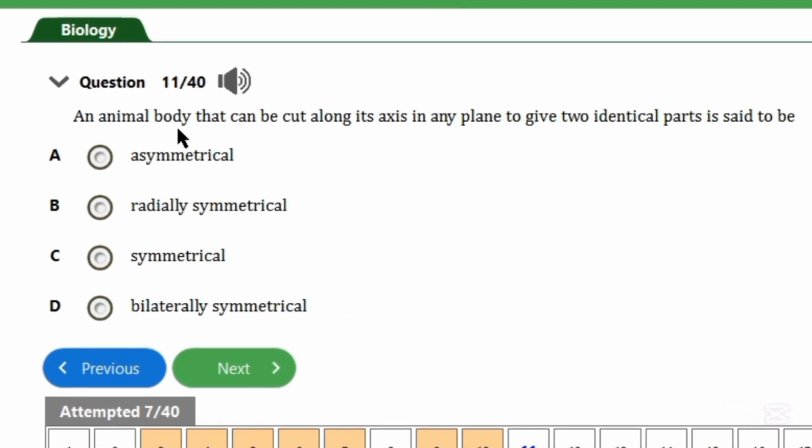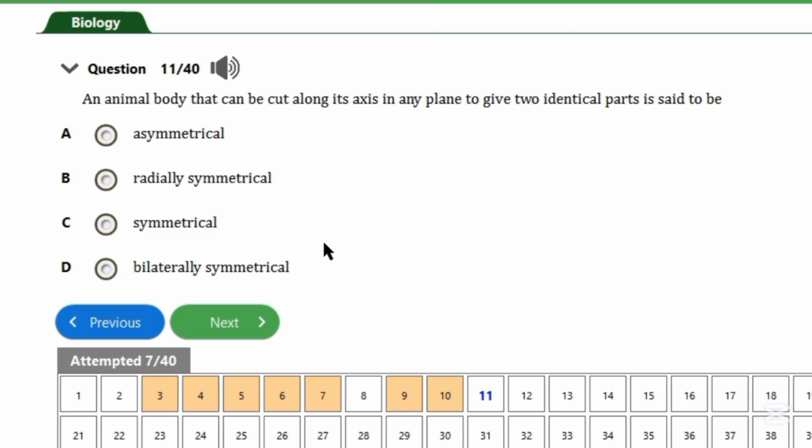So next, an animal body that can be cut along its axis in any plane. So thinking of a circle, from any plane you cut a circle, as far as it passes through the center, the two other sides would be equal. And the circle can be called a radial object. So whenever they say something can be cut from any part to give two identical parts, just know that it will give you radial symmetry. So it's a radial symmetry animal, such as Hydra. Hydra is a very good example.